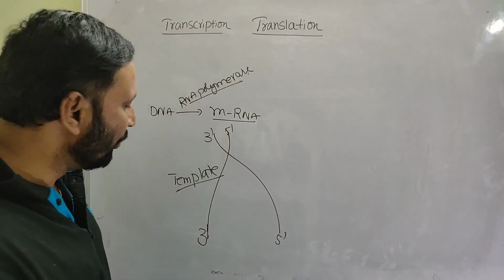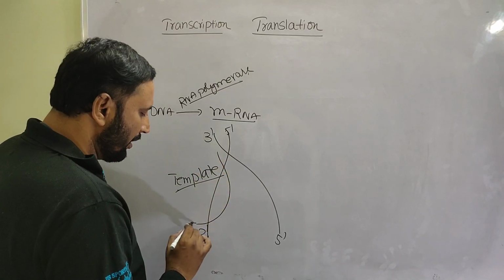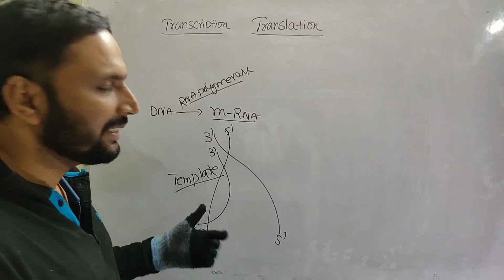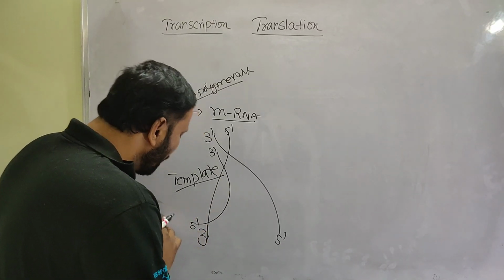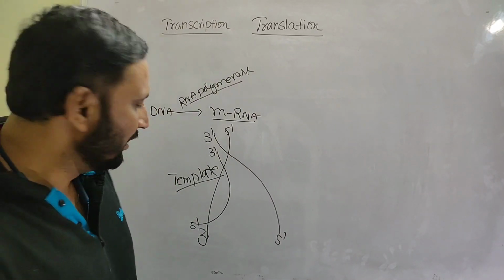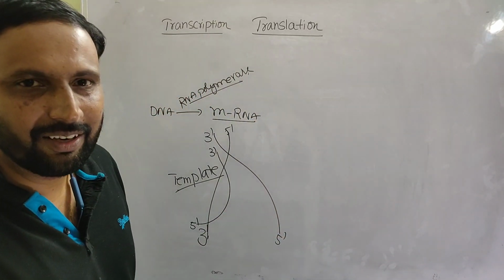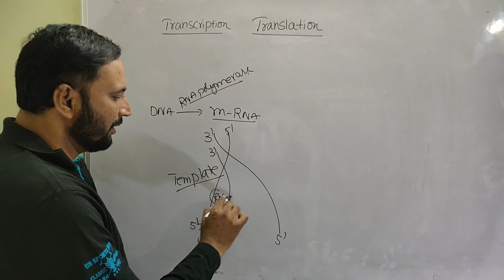That template strand only can synthesize the mRNA. So mRNA always forms in 5 to 3 direction. That process is called transcription. Now this mRNA is involved in protein synthesis. That process is called translation.